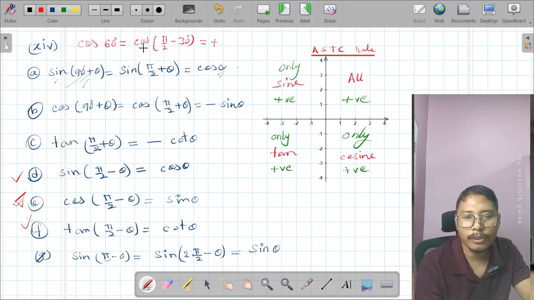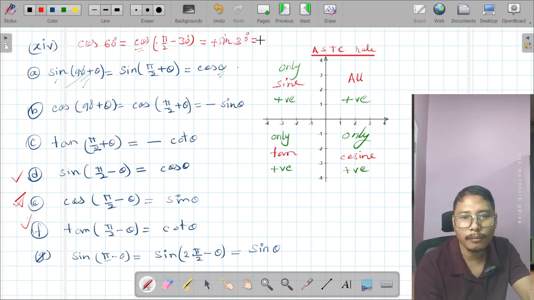Now we have to check whether this cos will be changed to sine or not. For that we have to check the number in front of 90 degrees, that is 1, an odd number. Therefore this cosine will be changed to sine, and at last we can write this 30 degrees.